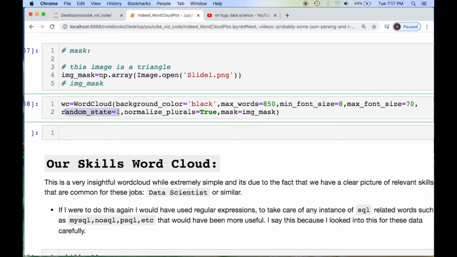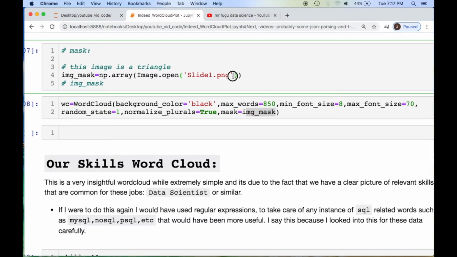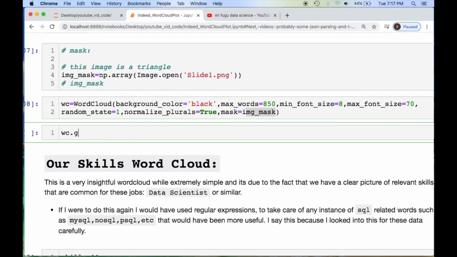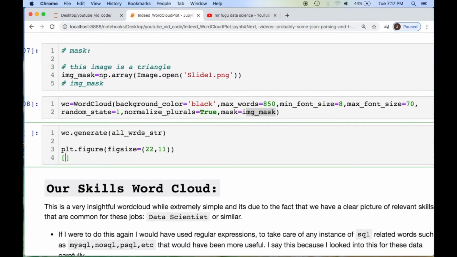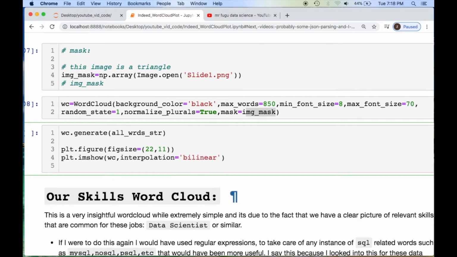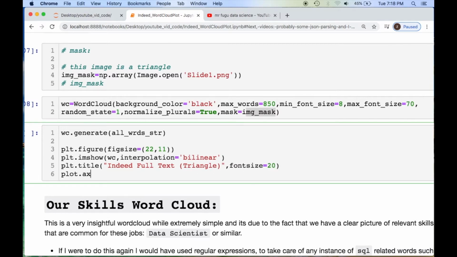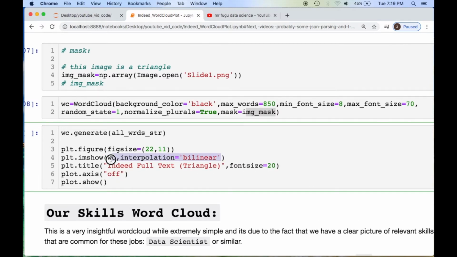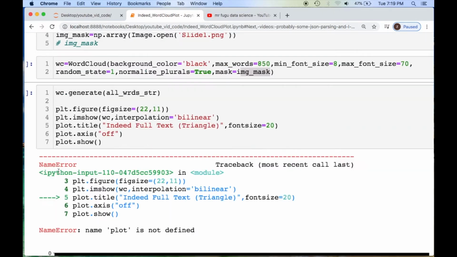The random state, though, think of it as a random seed. You want to generate the same image each time. I'm normalizing the plurals, and then I'm throwing in this mask because I want the image to be in this triangle shape, okay? The only thing you should really pay attention to is this right here. You can call in your word cloud object and then interpolation equals bilinear, and you don't need any axis. That should be self-explanatory. Now let's run this and see what's going on.